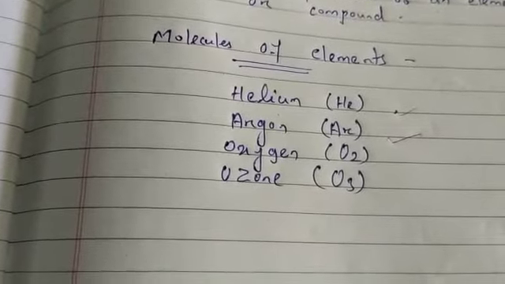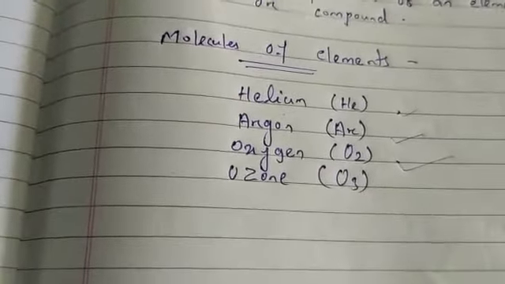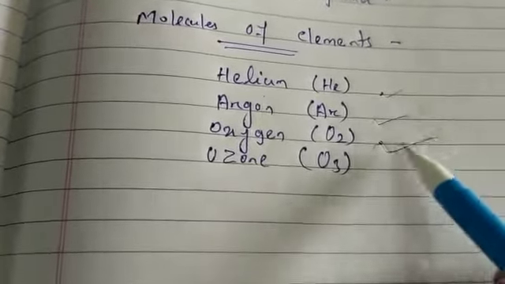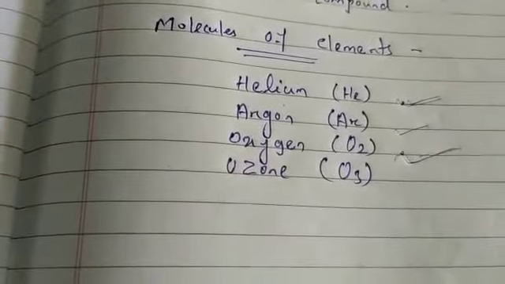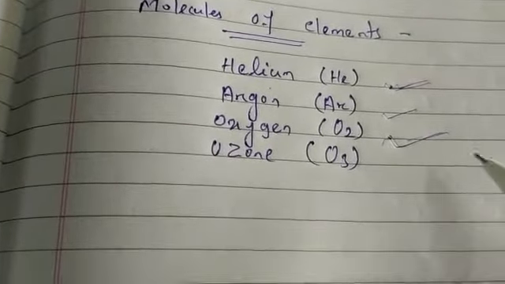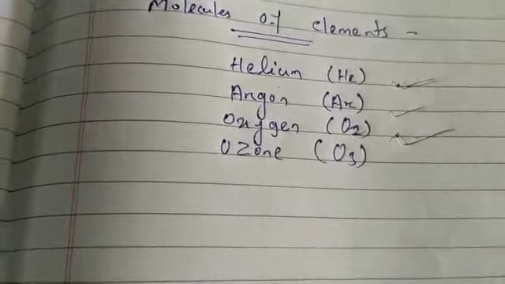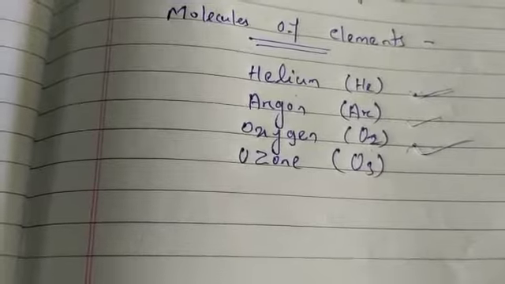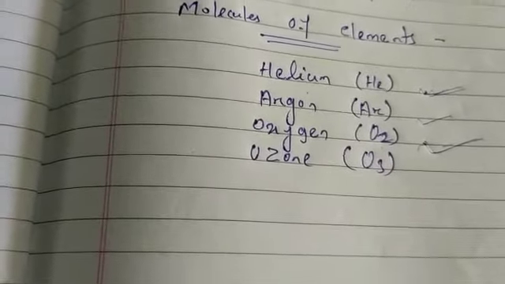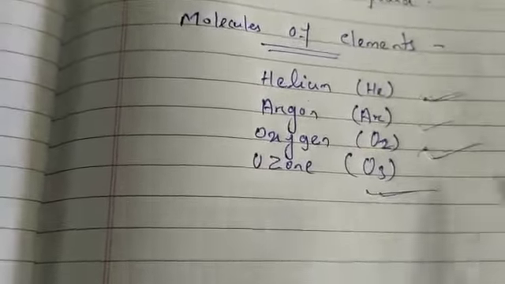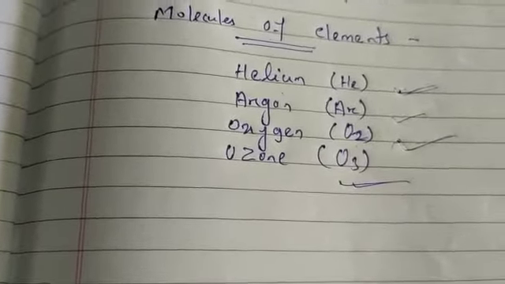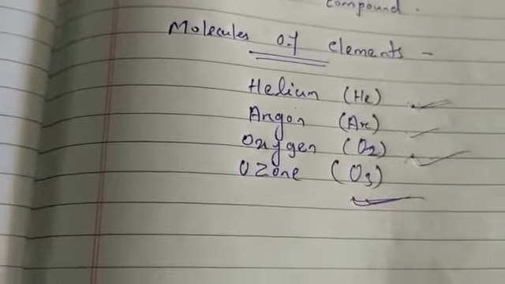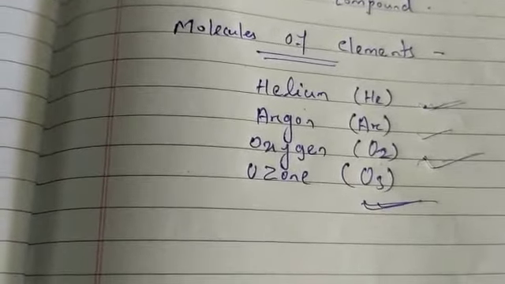Some other elements, for example oxygen: a molecule of oxygen consists of two atoms of oxygen, and it is known as diatomic. Here three atoms of oxygen unite together to make a molecule, which is called ozone, so its atomicity is 3.